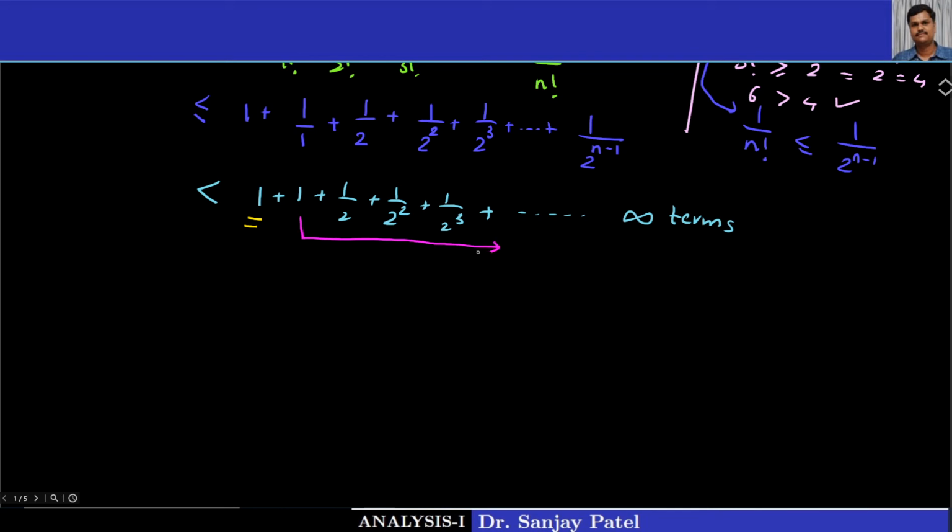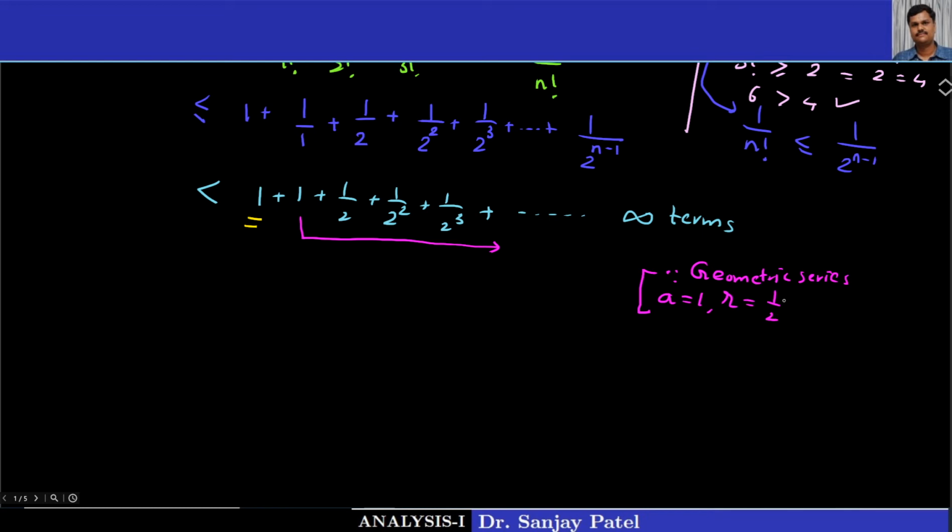So this part is an infinite geometric series whose first term a is 1 and the common ratio r is 1 by 2.